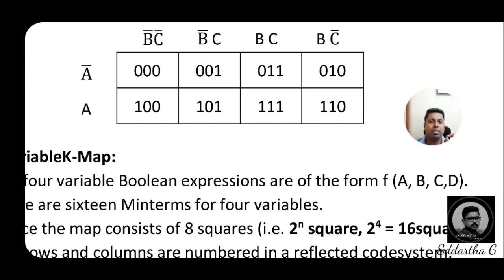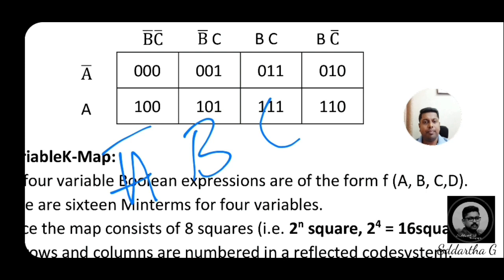Third box, 011, and its address is A bar B C. In the place of A bar, that is 0, in the place of B, that is 1, in the place of C, that is also 1. 011 in binary equivalent is 3.